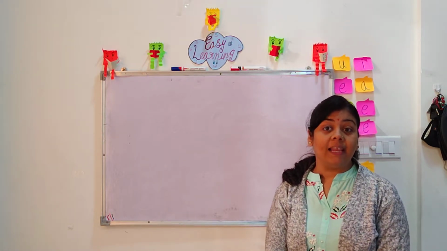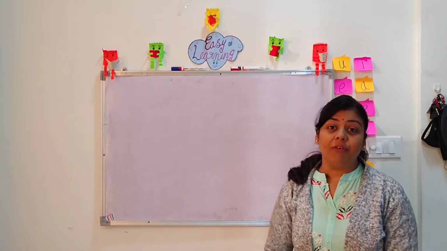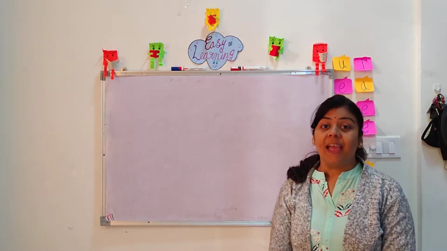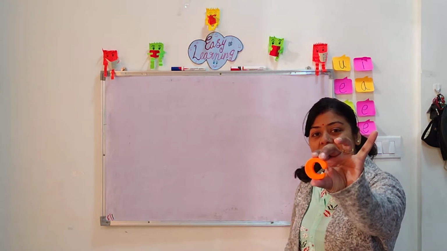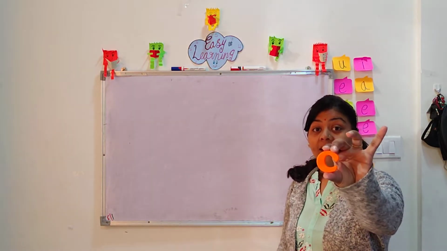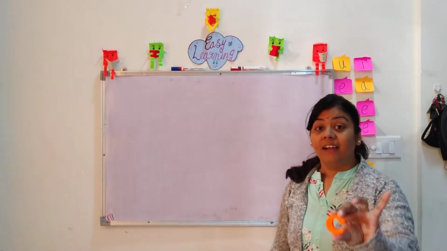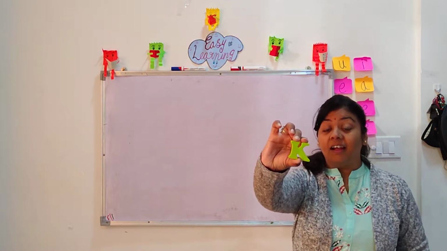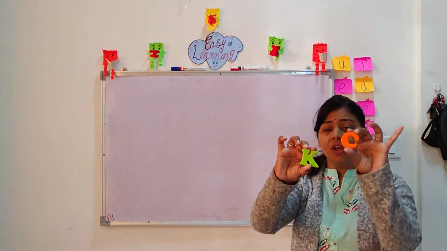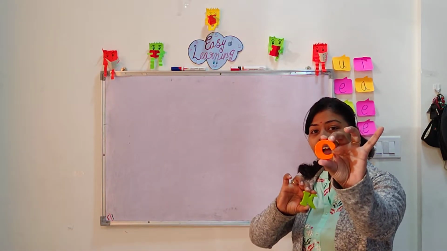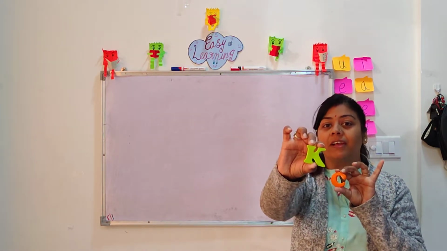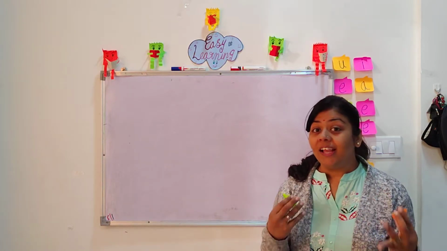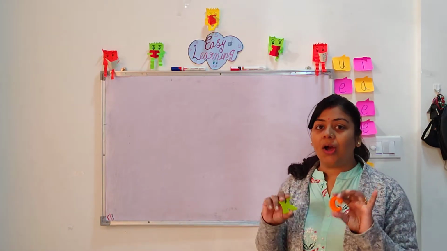When kids learn the letter sounds, they mostly get confused between two letters because their sound is the same, and these letters are C and K. The sound is /k/, and letter K's sound is also /k/. Kids get confused about where to use C for the /k/ sound and where to use K. So from today, no more confusion at all. Come to me, we'll clear all your confusion.